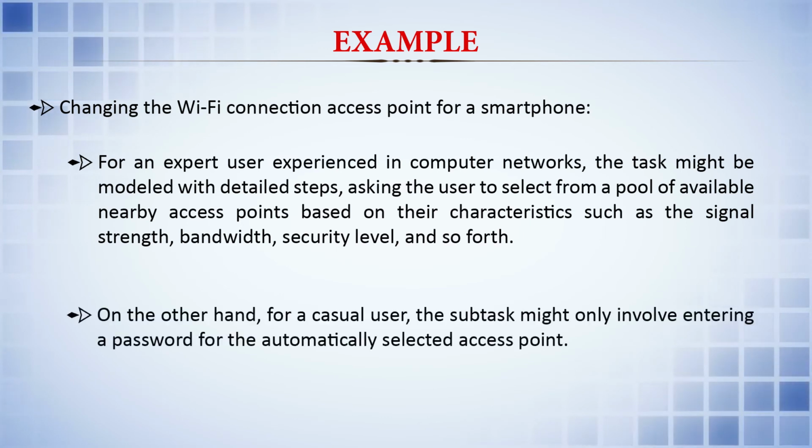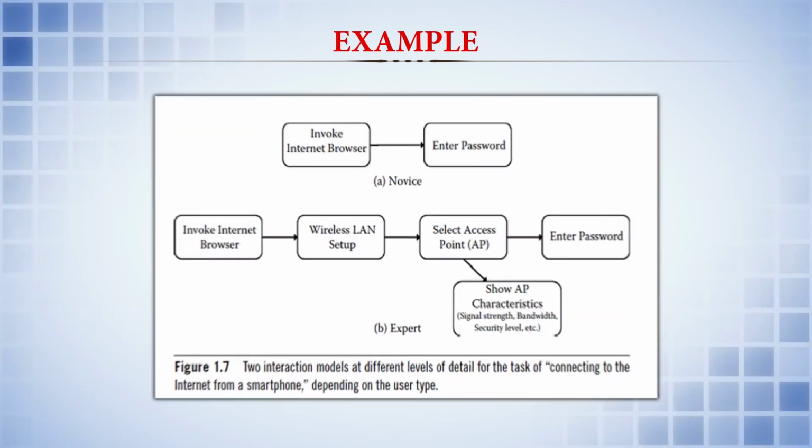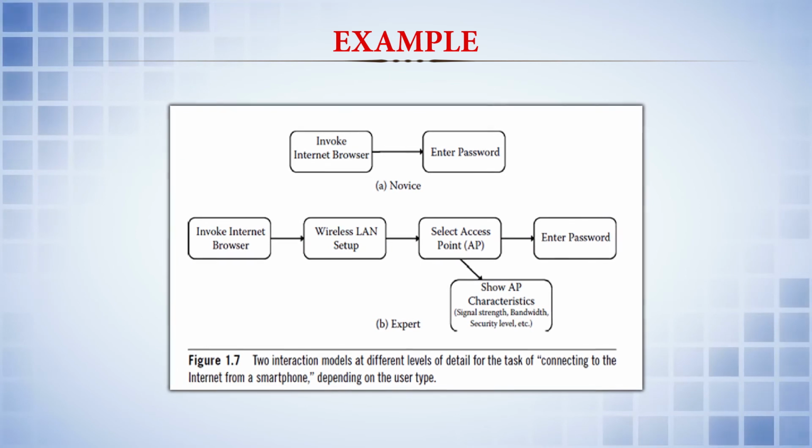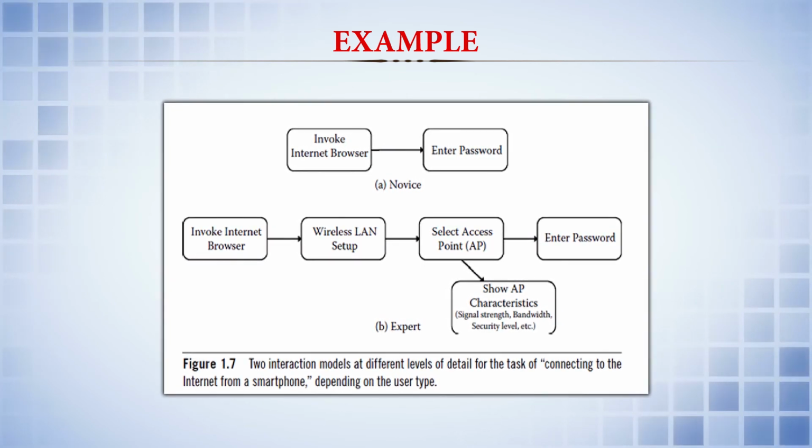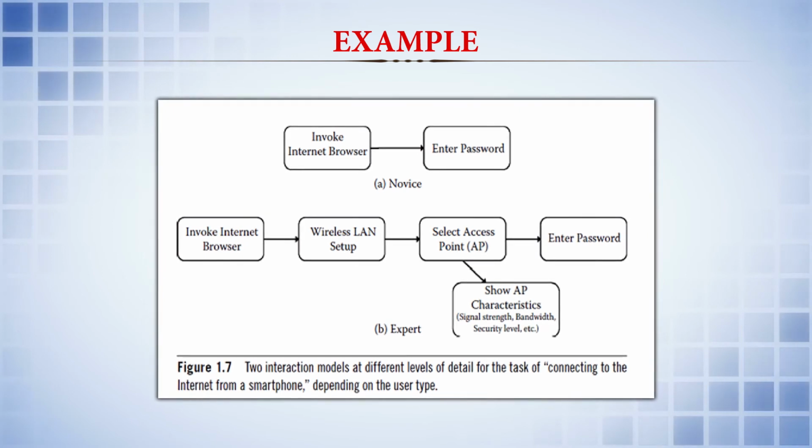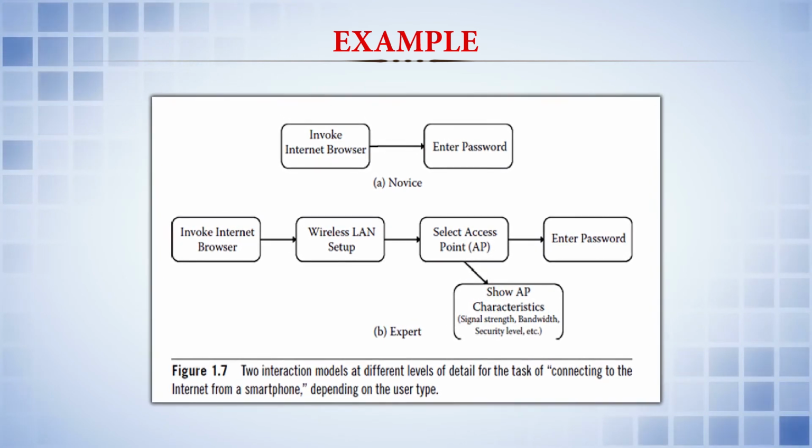For a layman, normal user or casual user, the subtask might only involve entering the password. It should automatically pick up the Wi-Fi connection with the strongest strength, and then it should ask only for the password, after which, on giving the password to the device, it automatically connects to the Wi-Fi connection. So, here we have seen two kinds of aspects. This is how the design should look for the casual user as well as for the expert user. Next thing is reducing the memory load.